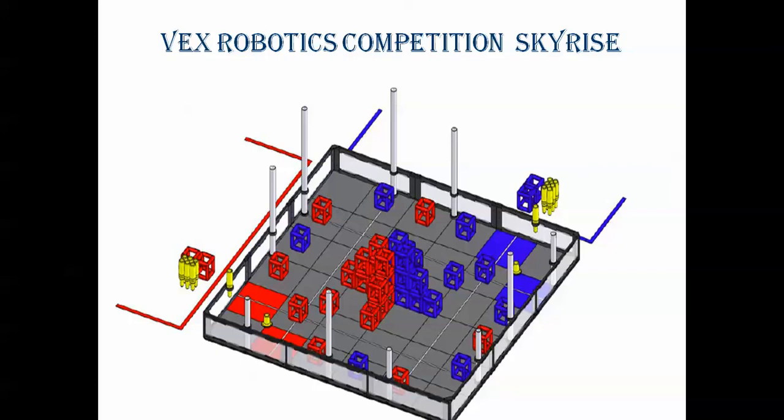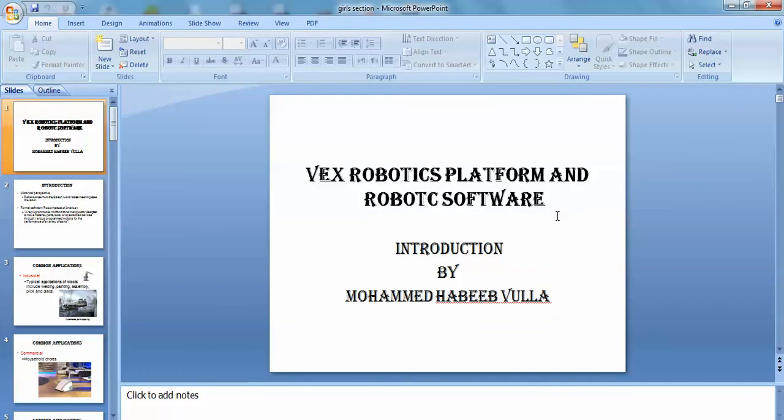Now here we have all the parts provided to you, so you are going to check them, like some designs, and decide which design is optimized and which design is good. Then you can use that design in the field and test it. Before running the program on the physical robot, you can check it in the Robot Virtual World, which is free; there is a trial period, so you can use it.